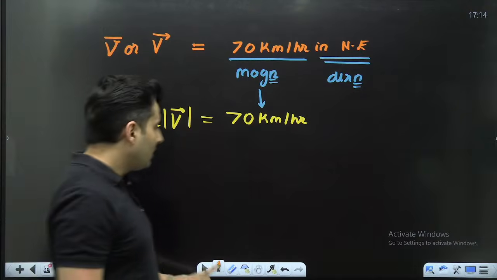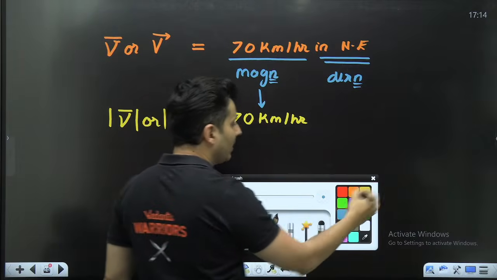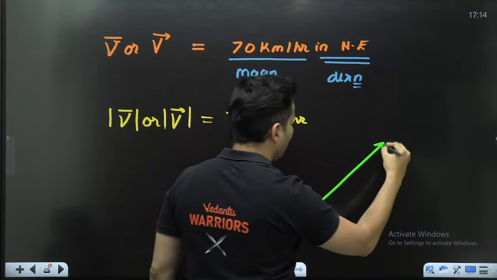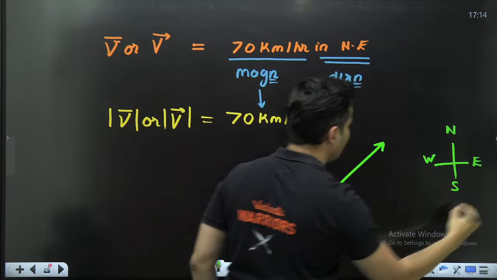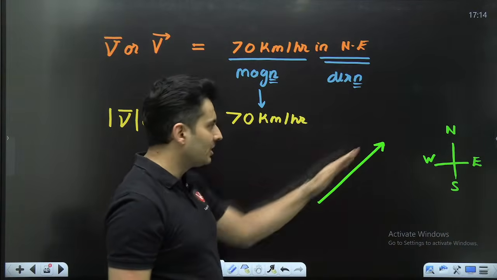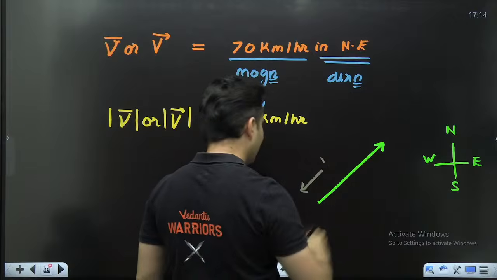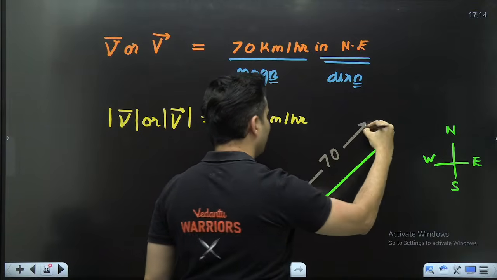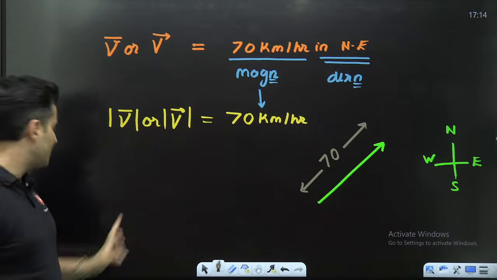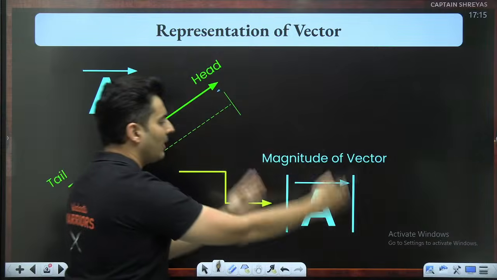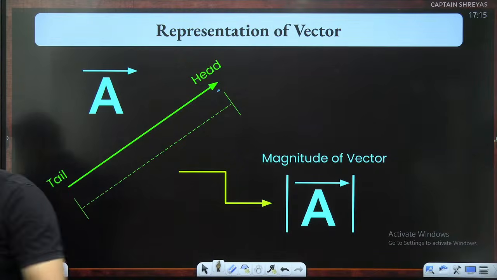Everybody with me? Okay. If you had to show this particular thing in diagrammatical form, then I would have shown it like this, with probably a small scale over here. This is north, this is east, this is west, this is south. You can see it is pointing in the northeast direction. And of course, the length of this would have been 70 kilometers per hour. The length of this, which is also the magnitude, would be 70, just like I mentioned right over here. This length is the magnitude of that particular vector quantity. Is that right, everyone? Very good.